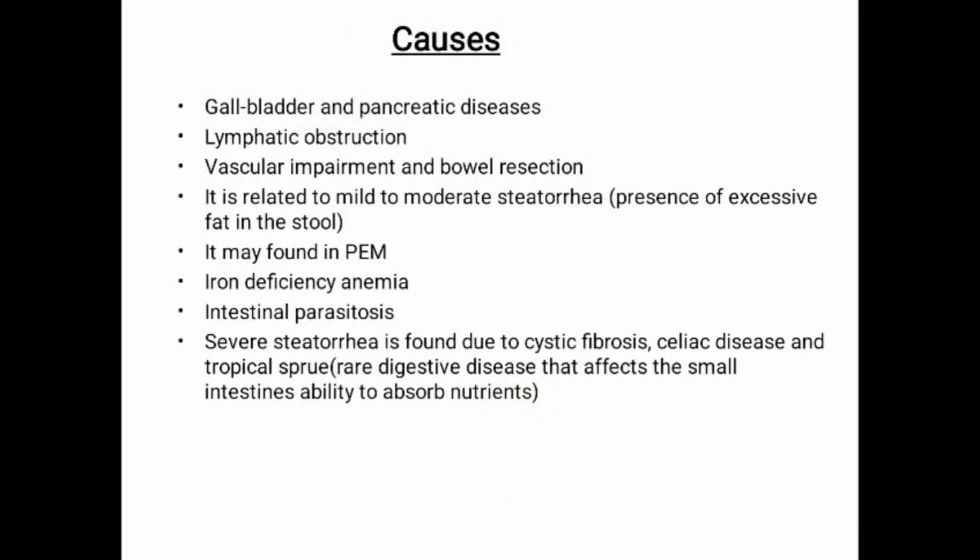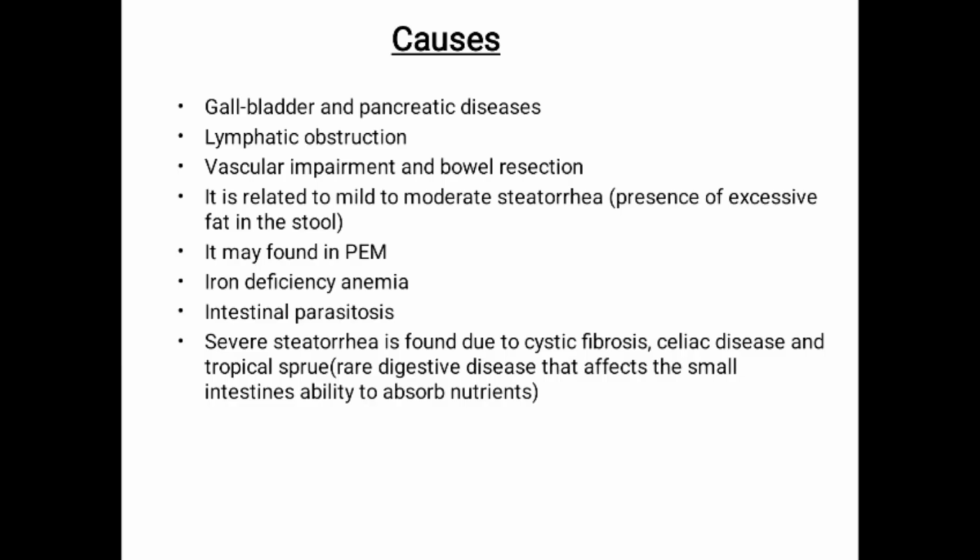Causes include gallbladder and pancreatic diseases, lymphatic obstruction, vascular impairment, and bowel resection. It is related to mild to moderate steatorrhea. Steatorrhea means presence of excessive fat in the stool. It may be found in PEM. PEM means protein energy malnutrition, iron deficiency anemia, and intestinal parasitosis.